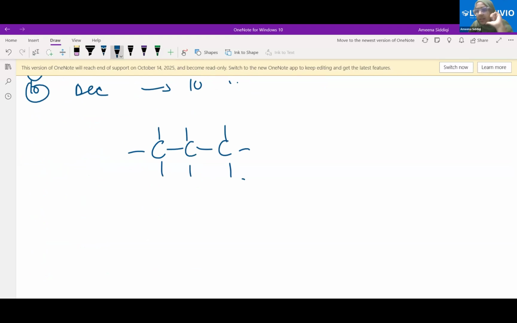How many carbon atoms are present in this compound? Three. So three means prop. And what kind of bonding is there? Saturated or unsaturated? Saturated. So it is an alkane, right? So I will use ane. What is the compound name? Propane. Okay, this is propane.